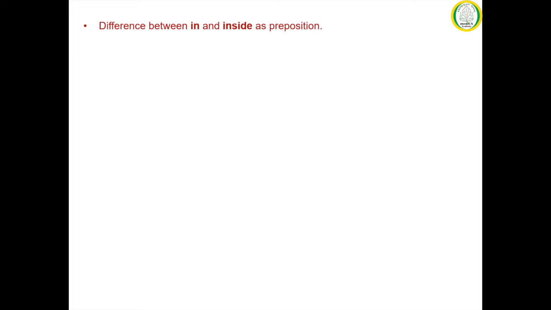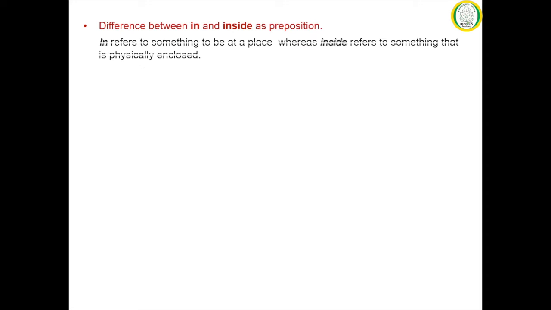Moving on, now we are going to discuss the prepositions of place, which cause confusion due to their specificity in use. First, we are going to discuss the difference between in and inside as prepositions. In refers to something being at a place, whereas inside refers to something that is physically enclosed. We can get a better view from the examples below.